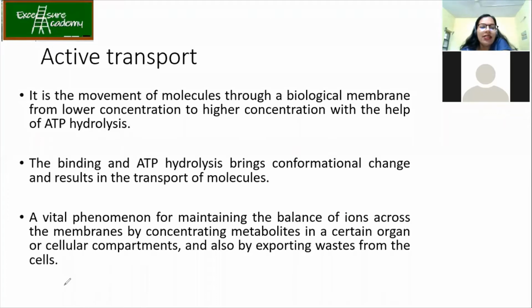Now, the ligand binding and ATP hydrolysis bring about a conformational change. When there is ligand binding and ATP hydrolysis takes place, that is ADP plus Pi formation, there is a conformational change of the transporters.